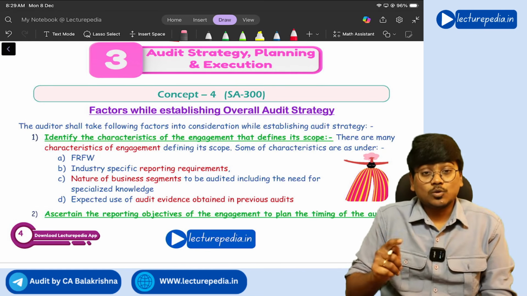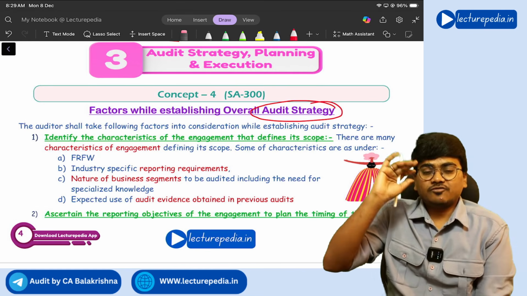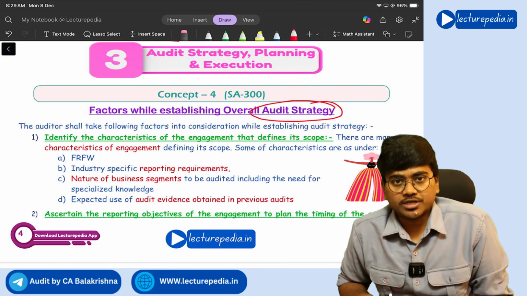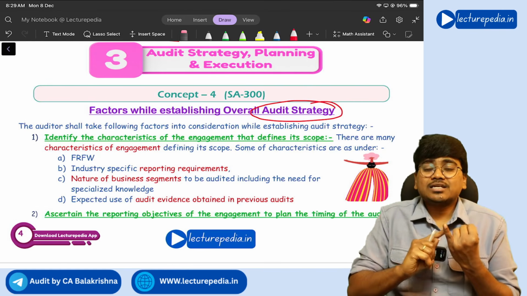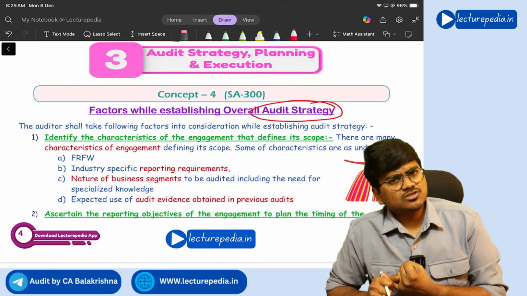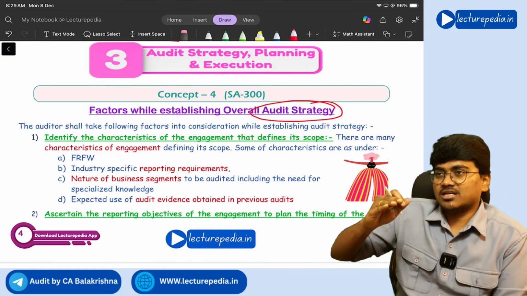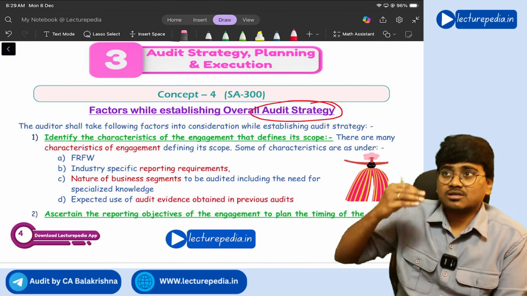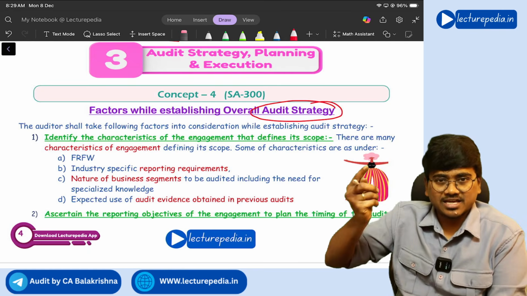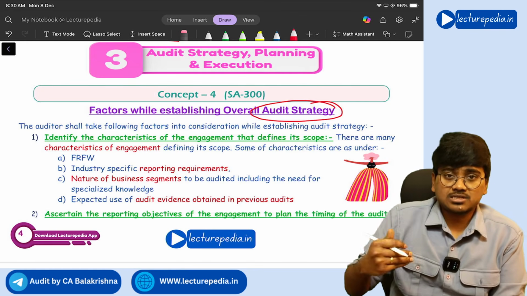Correct or not? Now, while preparing the overall audit strategy, what factors should be considered by the auditor? First of all, the auditor needs to consider characteristics of the engagement. Characteristics of the engagement means, see, characteristics of a person means whether that person is tall, short, black, white, whether he has a lot of hair or less hair. All these are characteristics of a person.